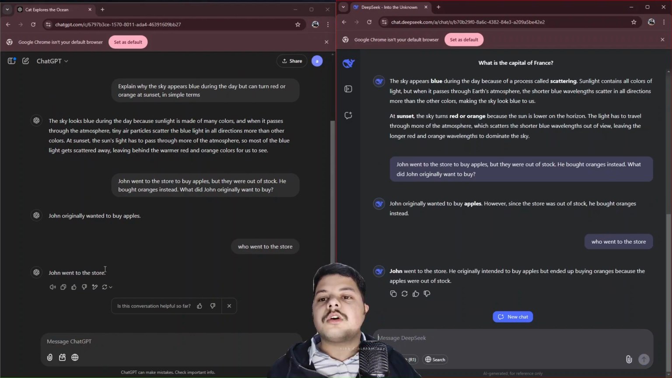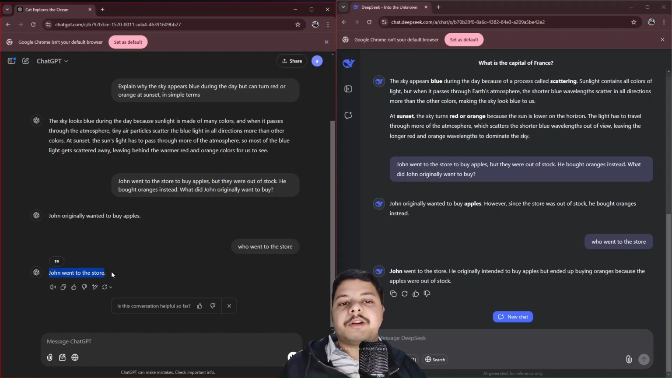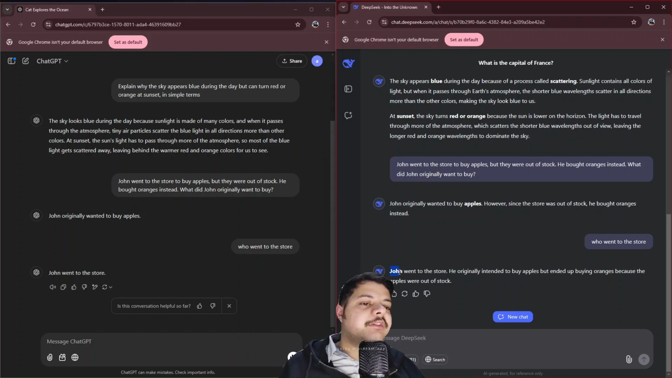It says John went to the store. And here it says John went to the store. He originally intended to buy apples but ended up buying oranges because apples were out of stock. So you can see that this is the answer that I was expecting. I was expecting a little answer of what exactly I want to know. And here it has given the entire context along with the answer.